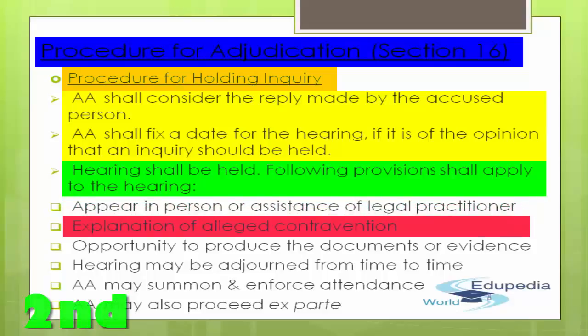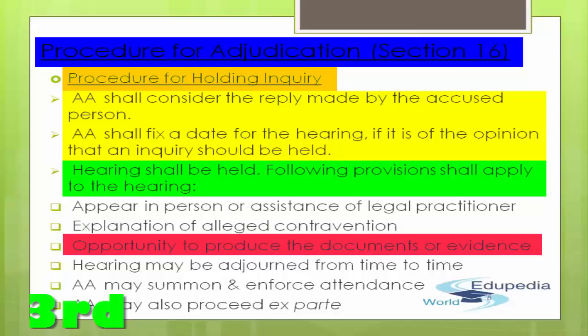Second, the adjudicating authority shall explain to the accused person the alleged contravention. Because it is clearly evident that the accused might not have good knowledge about the act, it is the responsibility and endeavor of the adjudicating authority to explain to the accused person the kind of alleged contravention which has been made against him or her.